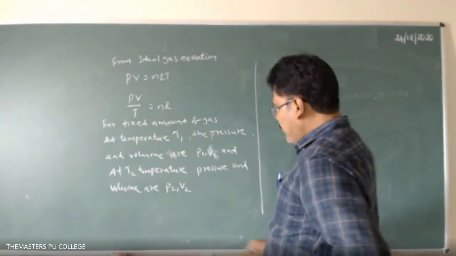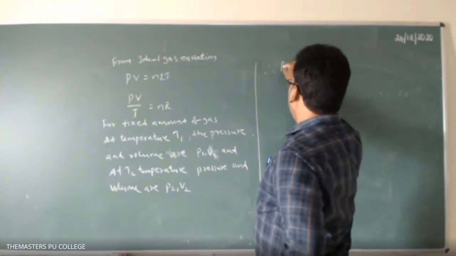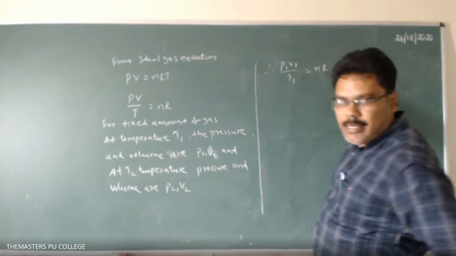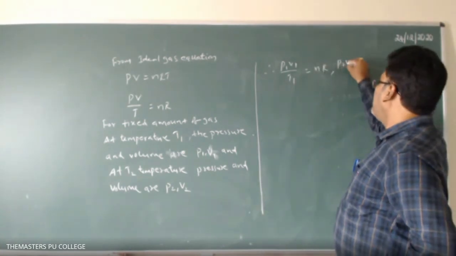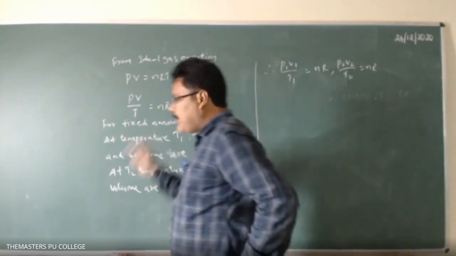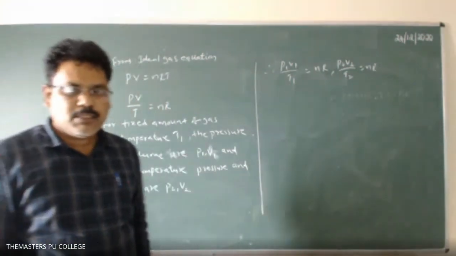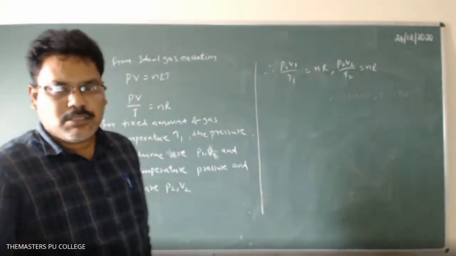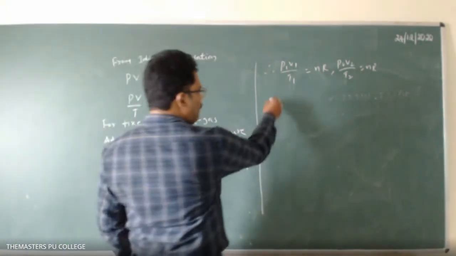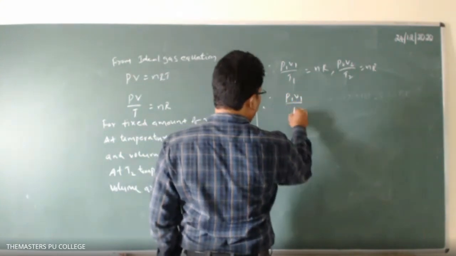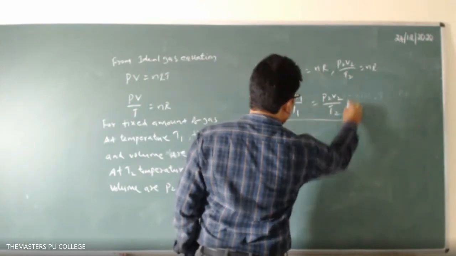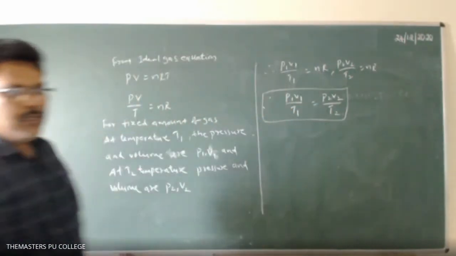Therefore, P1 V1 by T1 is equal to nR. Similarly, P2 V2 by T2 equal to nR, because we are taking a fixed amount of gas. Fixed amount of gas means the amount of gas is constant. The n value is constant and the R value is always constant. Therefore, P1 V1 by T1 equal to P2 V2 by T2. So this is another formula you will get from the ideal gas equation.